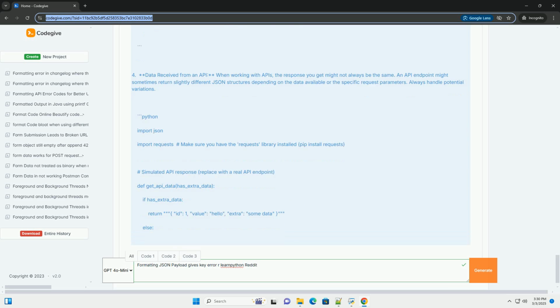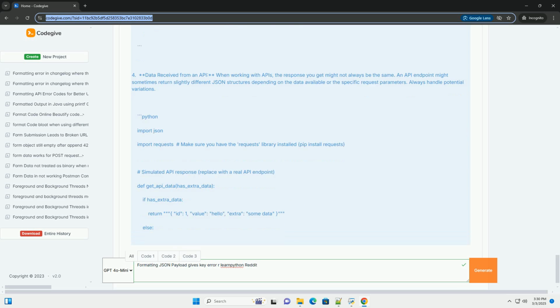Example, working with Reddit API, illustrative. Let's imagine you're fetching data from the Reddit API, although the actual Reddit API might have rate limits and require authentication. This is a simplified example. You might receive a JSON response similar to this. Here's how you might handle this in Python, with error handling.